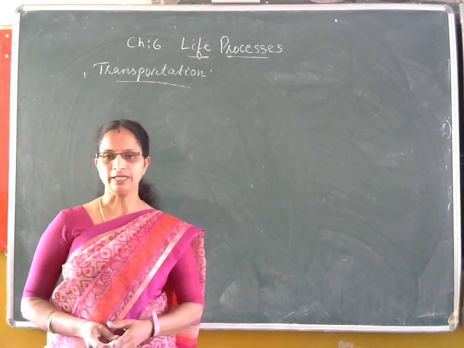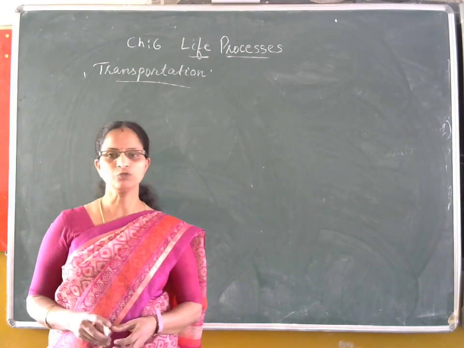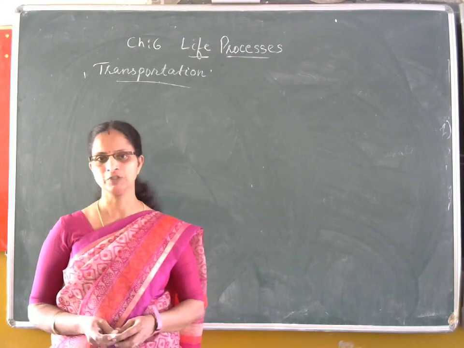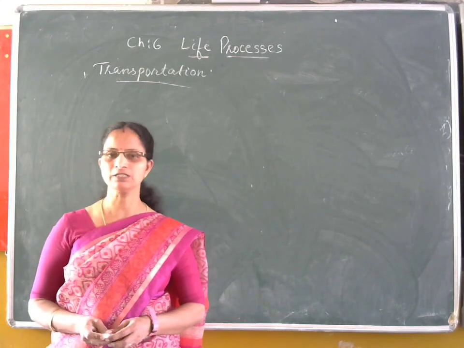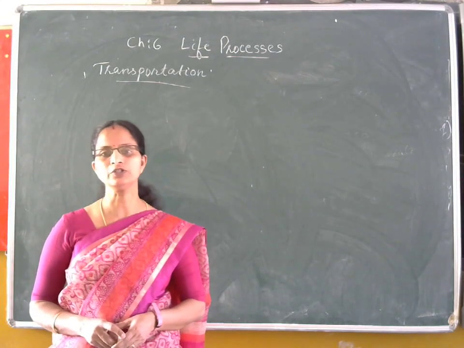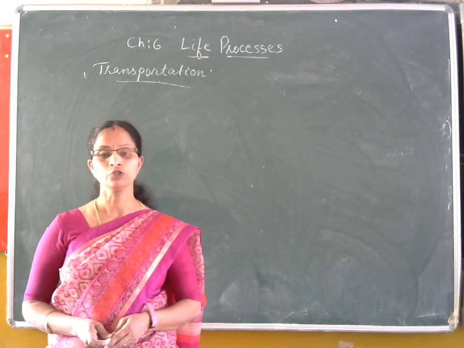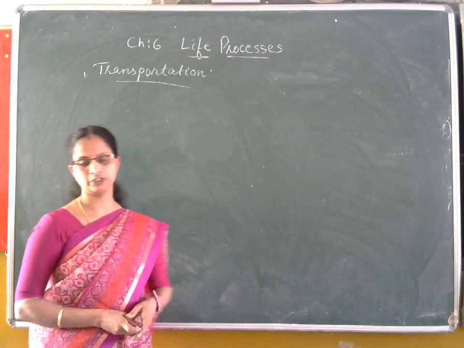That means that the substances that are taken in or absorbed into one place are utilized in some other places. So, that is the importance of transportation. The substances that are absorbed in one place are to be transported to various different places for their utilization. So, there is a need of the process called transportation.